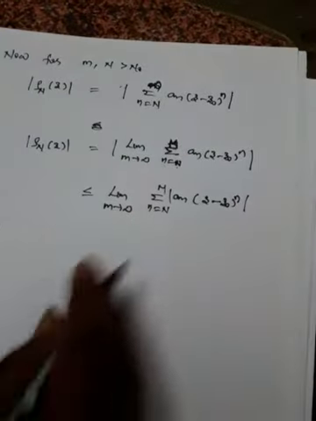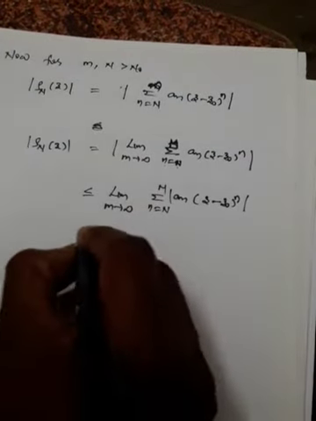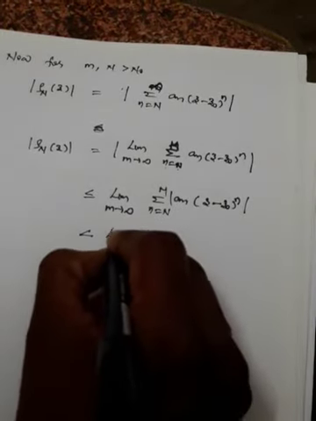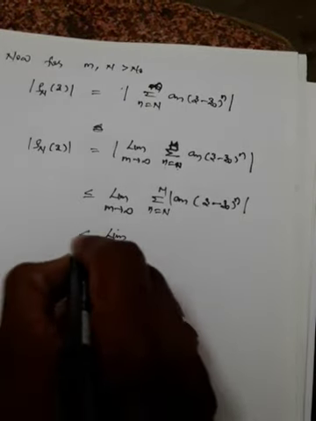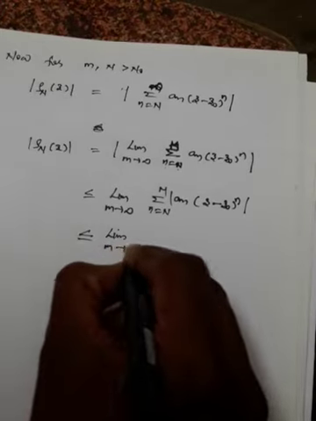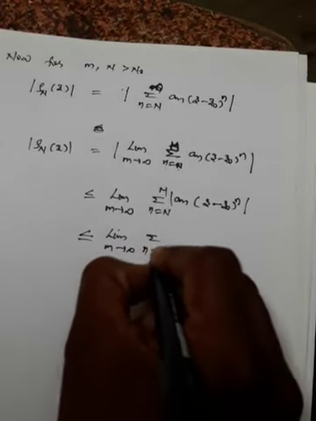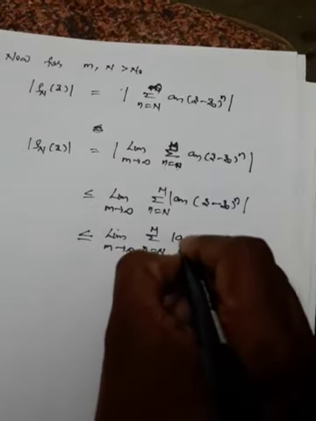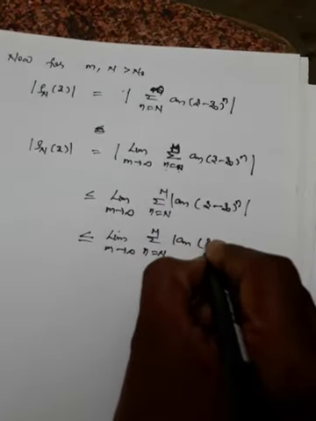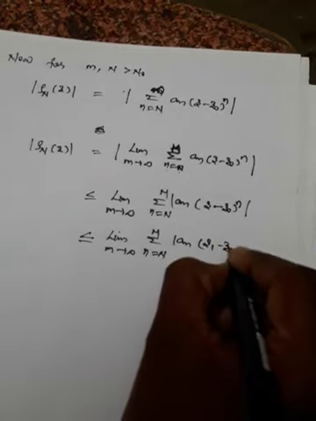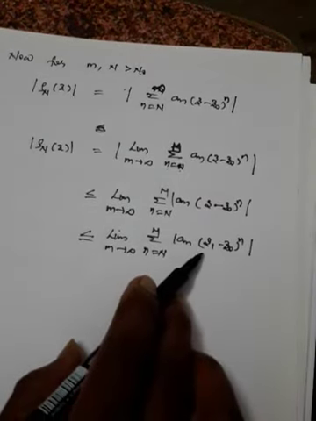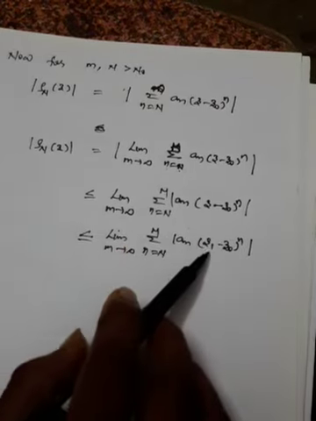I've taken mod inside. Okay, now which is less than or equal to summation n is equal to m to infinity. I may write this as a n which is less than (z1 minus z naught) whole power n. This already we have proved in the previous theorem, that this is less than this.